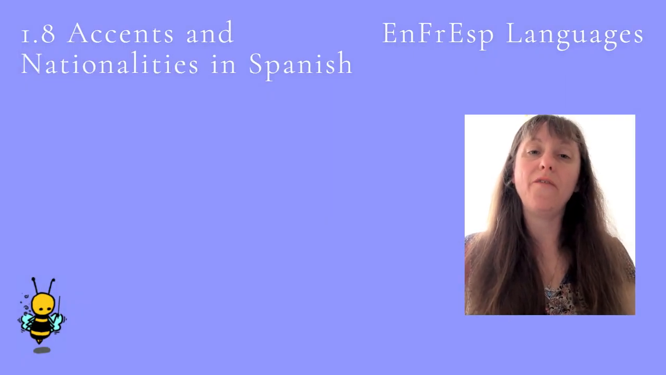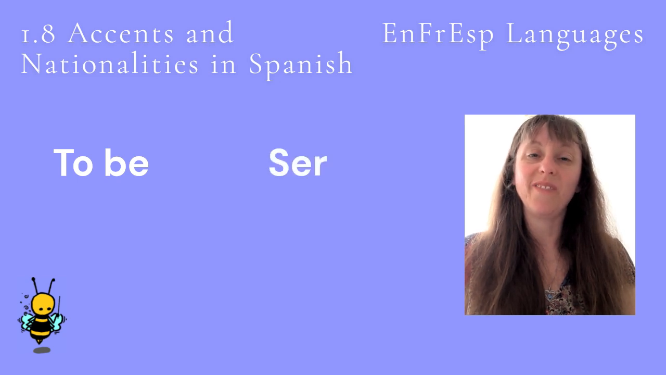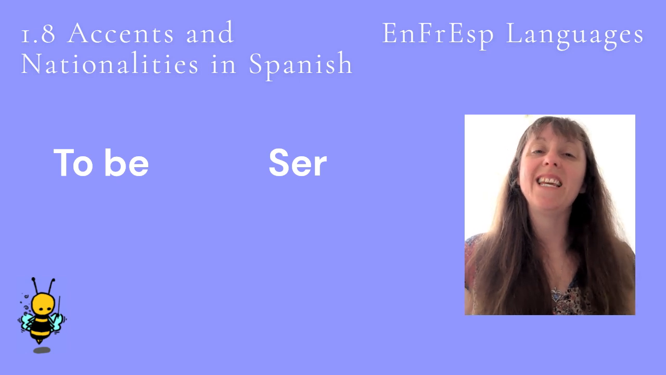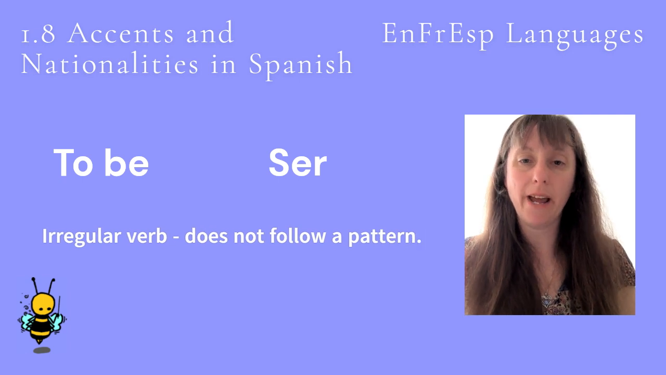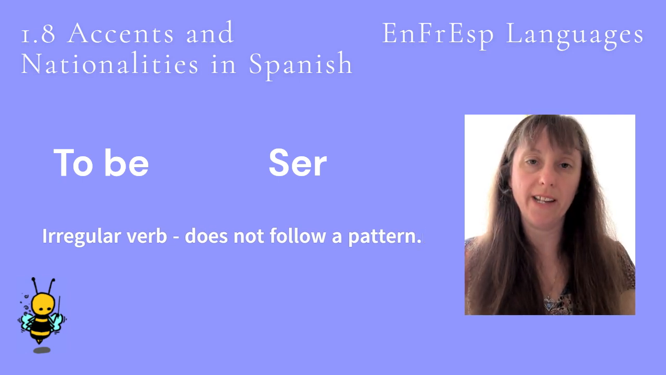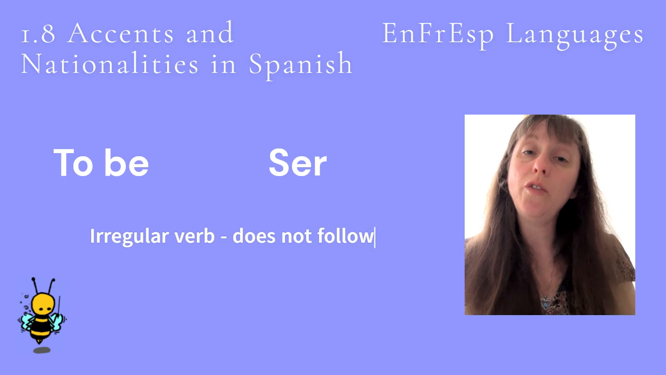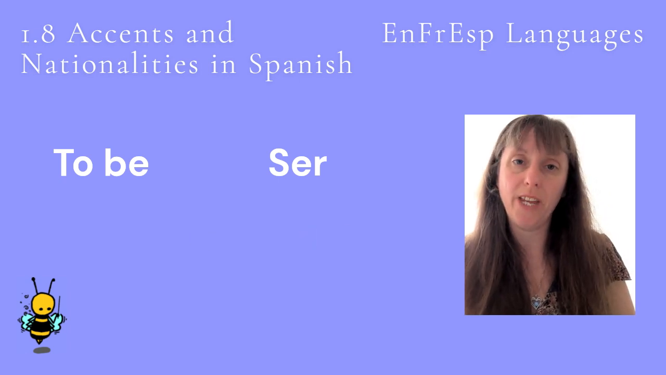First, we'll look at the verb to be, which is ser. Let's hear it again. Ser. This is an irregular verb both in English and in Spanish, which means it does not follow a pattern. Now, there are actually two verbs for to be in Spanish.